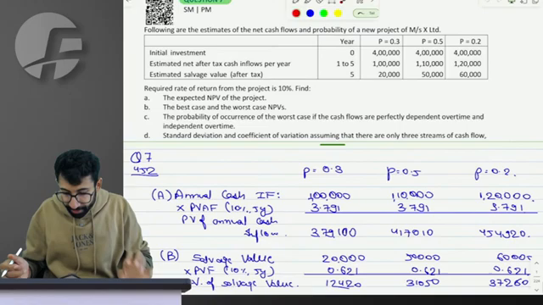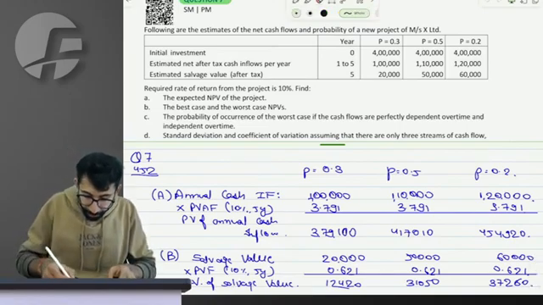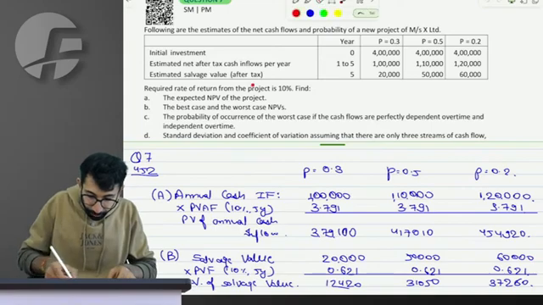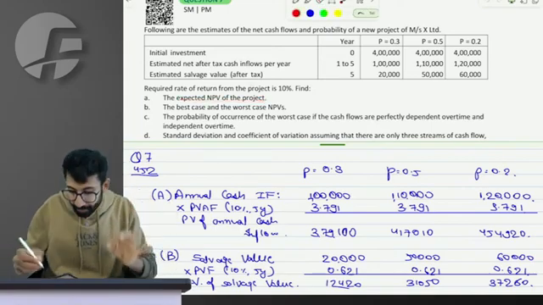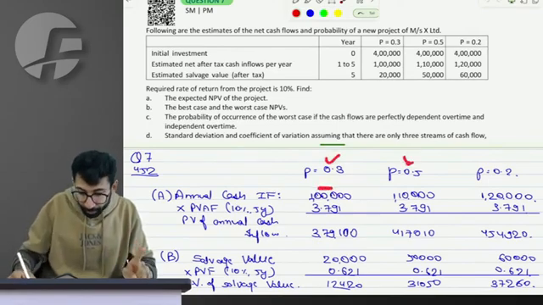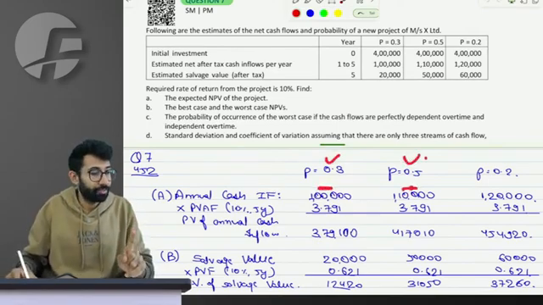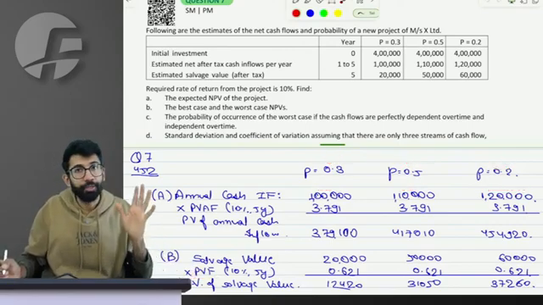Seventh. Please look at the solution of this question. Sir, I need to find out the expected NPV, for which I will first find out the individual possible NPVs. Sir, if the probability is 0.3, cash flow per annum will be 1 lakh, probability 0.5, cash flow per annum is 1.1 lakh, with 20% probability cash flow per annum is 1.2 lakhs.